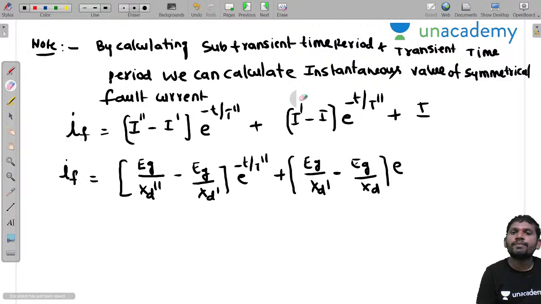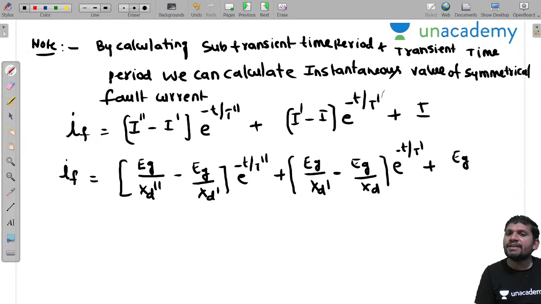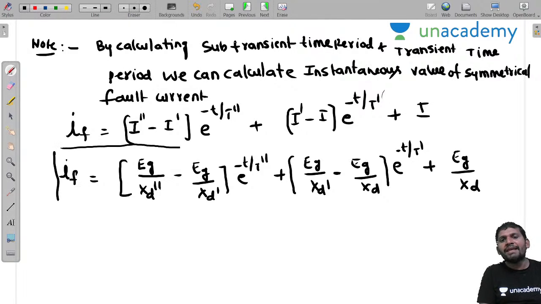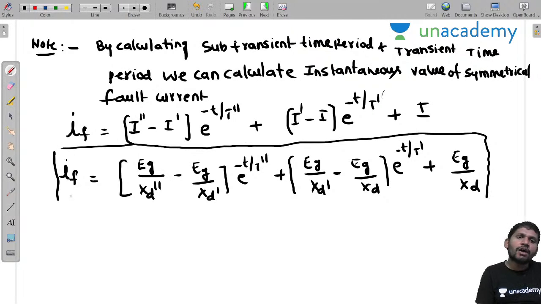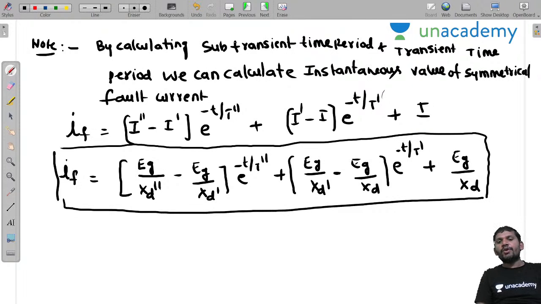Please concentrate. This is the transient period, not the subtransient period. Then e power minus t by t dash plus I. What is I, sir? EZ by XD. Okay, like this we can calculate the total fault current by calculating the subtransient period and the transient period. This also you remember. Yes, students, you please concentrate.